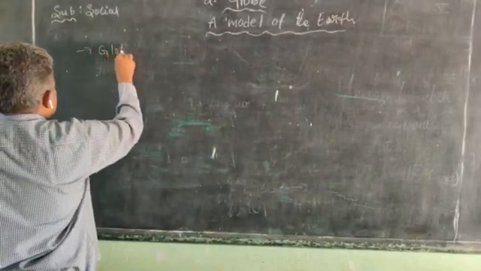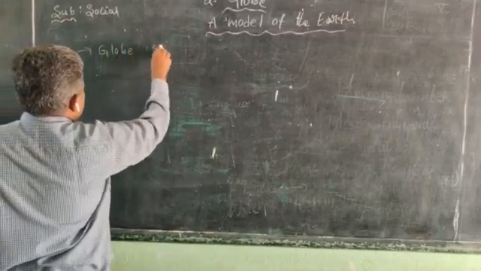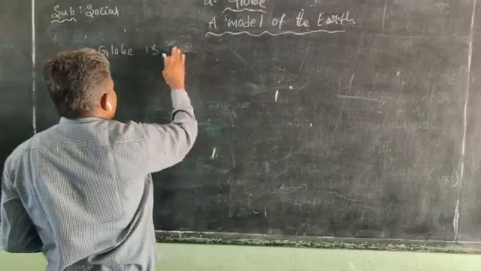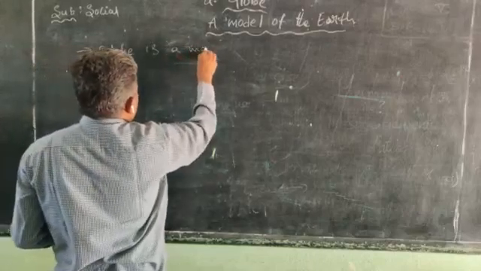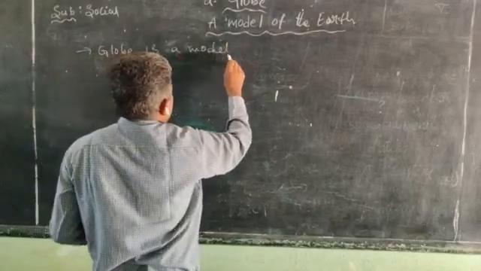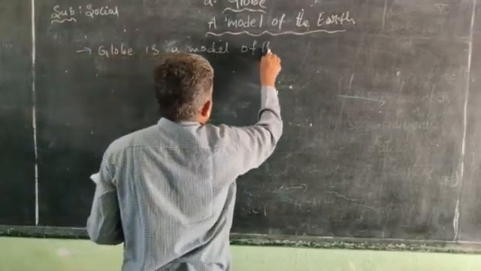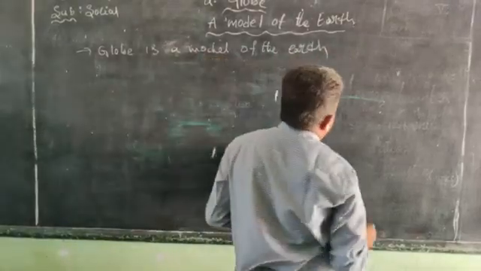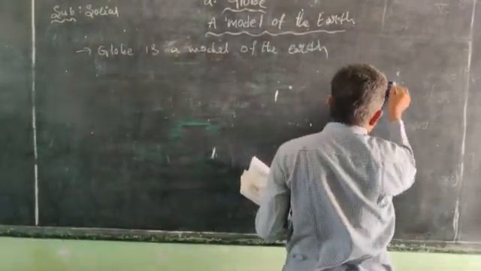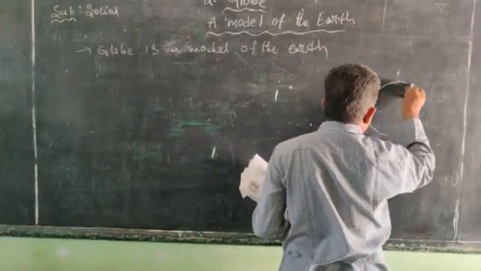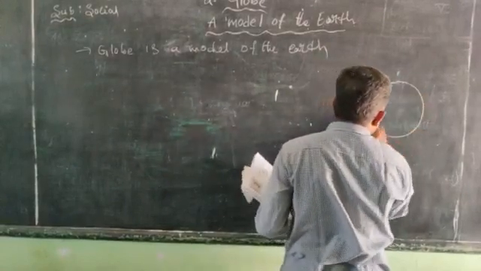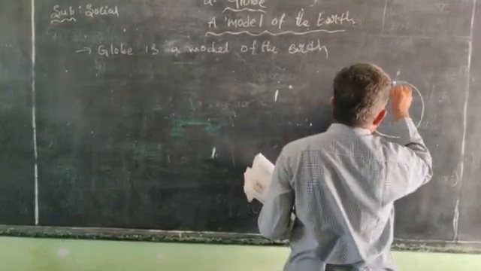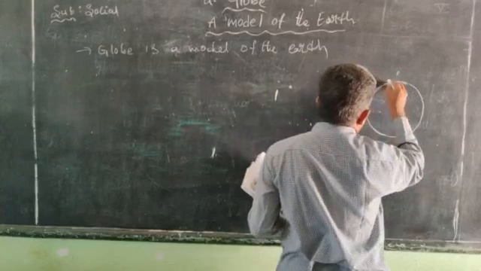I will draw this globe here. This is the globe.